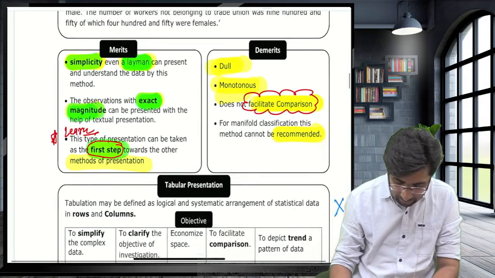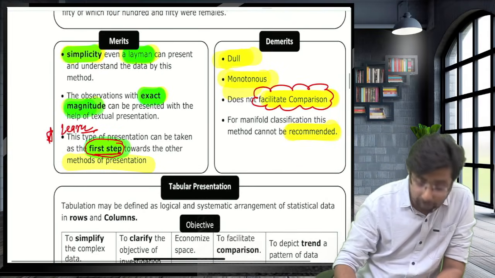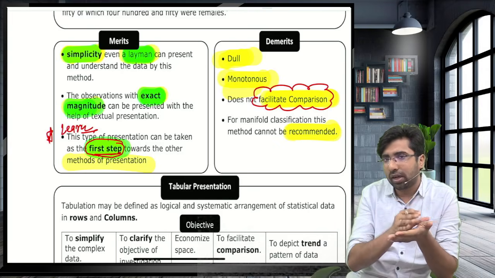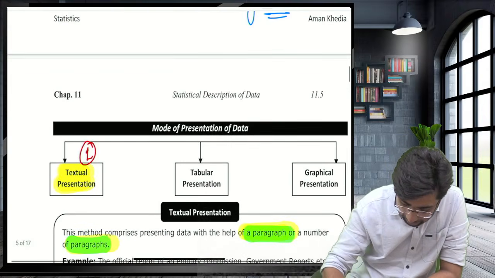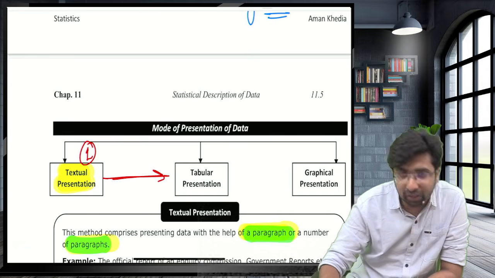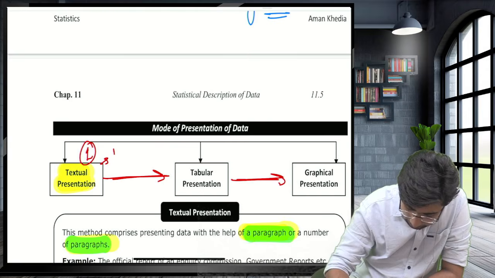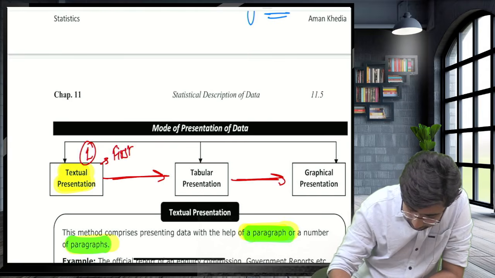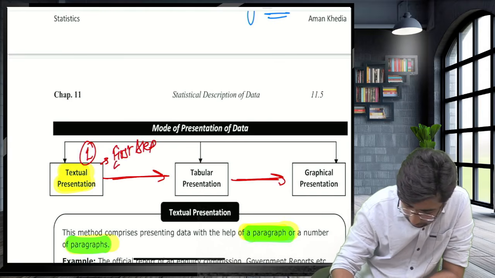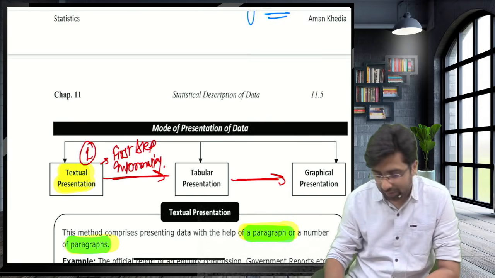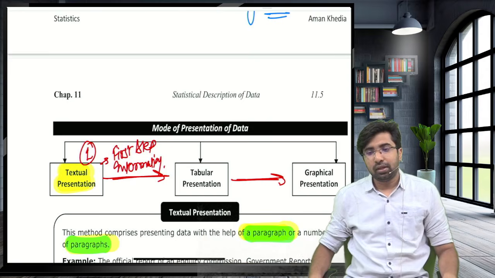Guys, yes, but we can say this is the first step of collecting the data. First off, I will collect the data in the form of paragraphs. Then I will convert that paragraph into a table. Then after making the table, I will make a graph. So guys, that's why it is known as first step information.